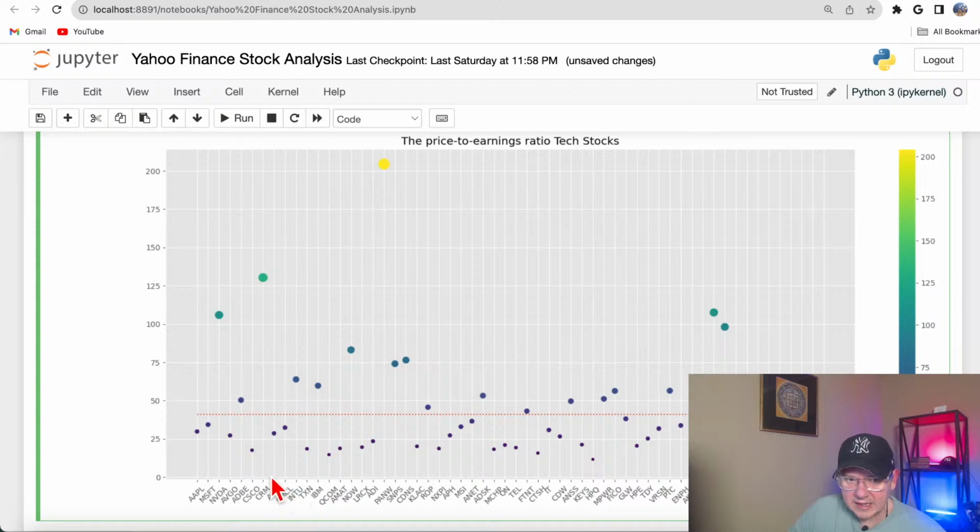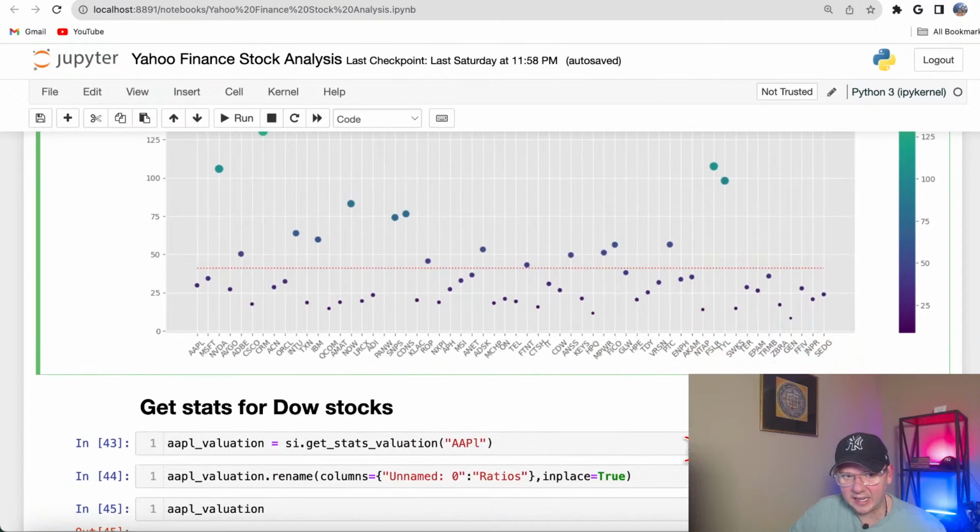Then I could see that our old friend Cisco, that was a high flyer in 2000, got a pretty modest price earning ratio compared to other stocks in this sector, right? And again, I could see this waterline, this average, and that helps me to visualize this data. So if you're planning to buy some stocks in some particular sector, you could immediately see all this data, you could plot this data, that's kind of helpful.